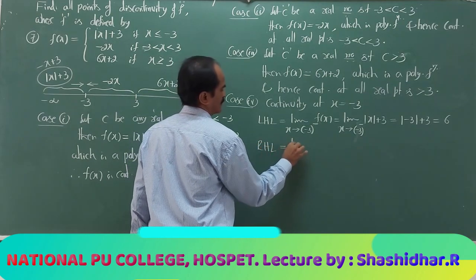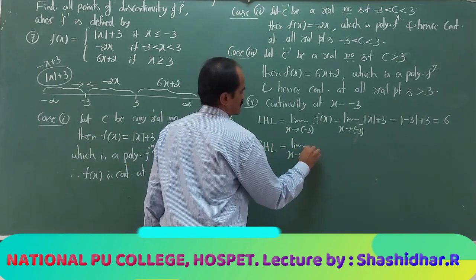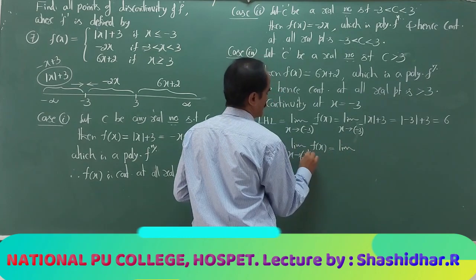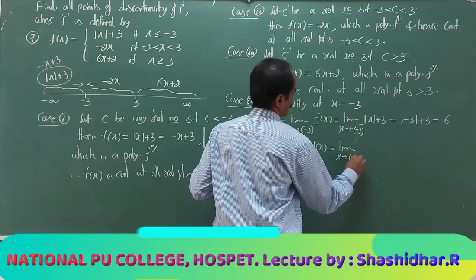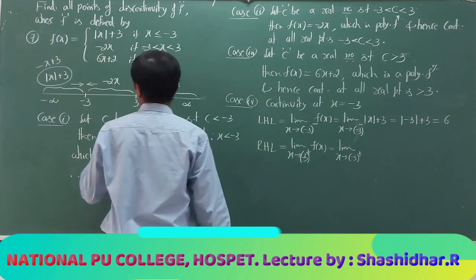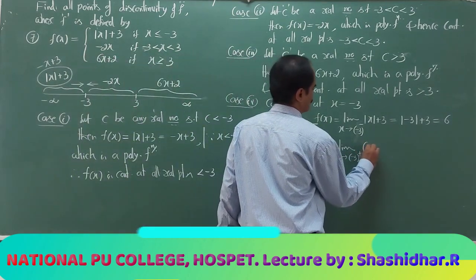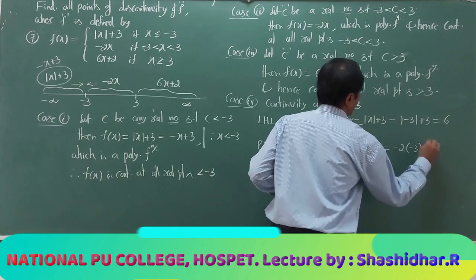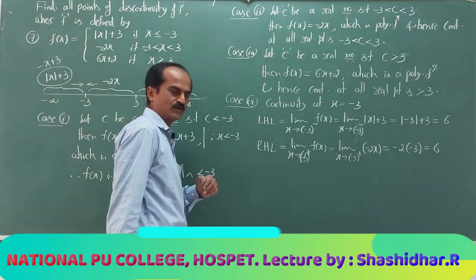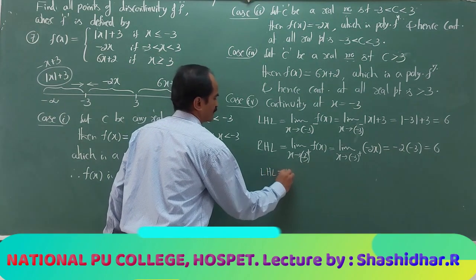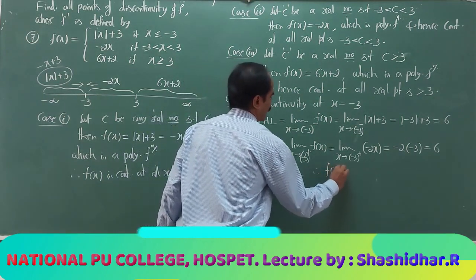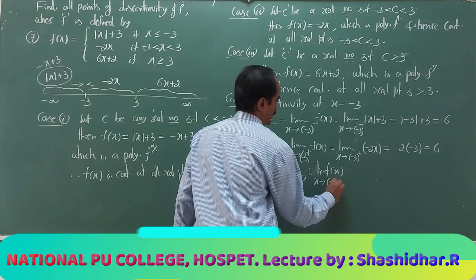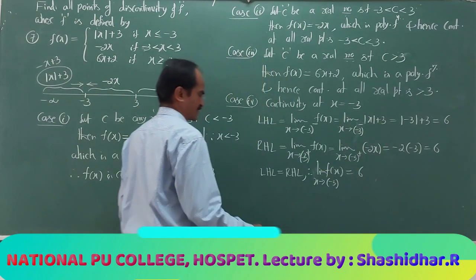LHL equals RHL. Therefore, the limit of f(x) as x tends to -3 is equal to 6.